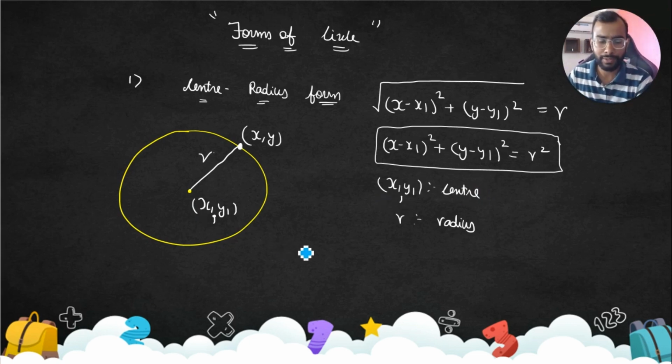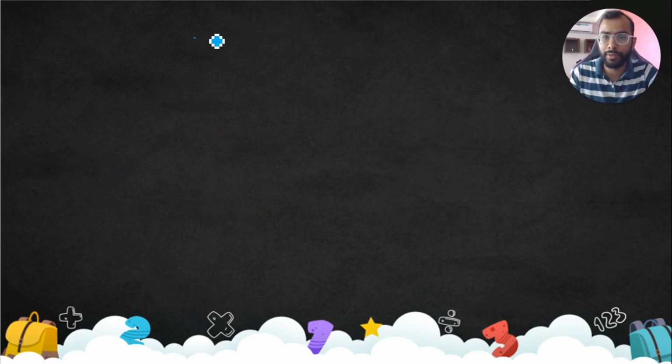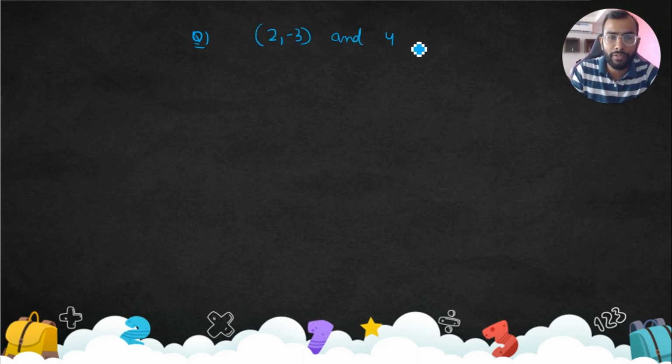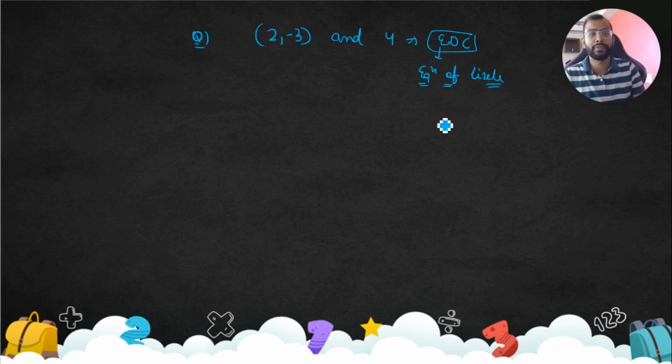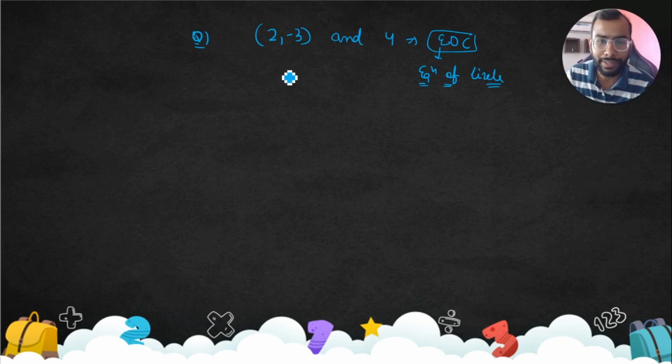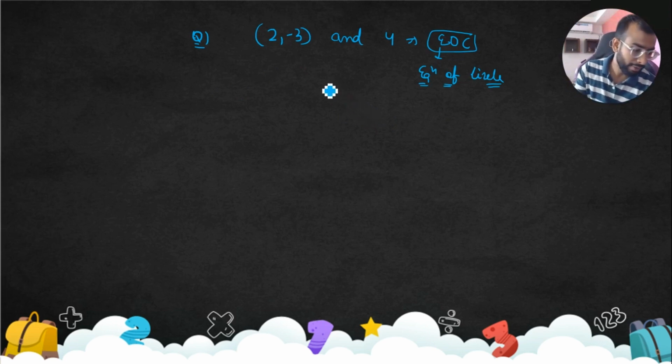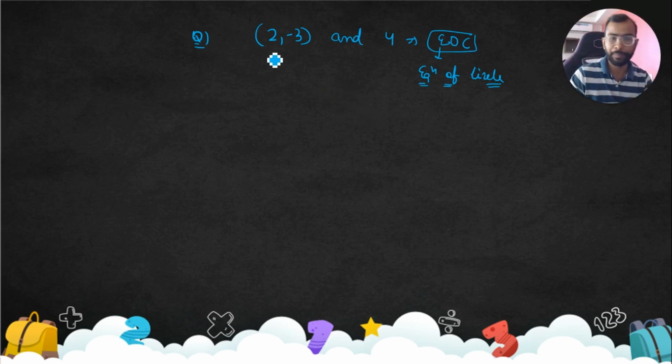You will tell me the answer. Question number 1: if the center is 2 comma minus 3 and the radius is 4 units, find the EOC. What is EOC? Equation of circle. Quickly try this, you can just pause the video for a second, write this, and give me the final answer. Once you are done, we'll see.